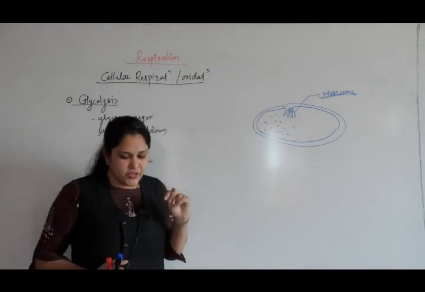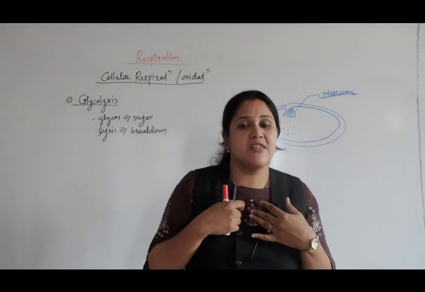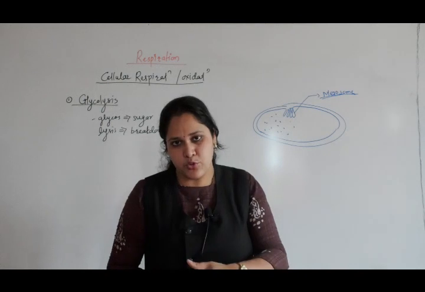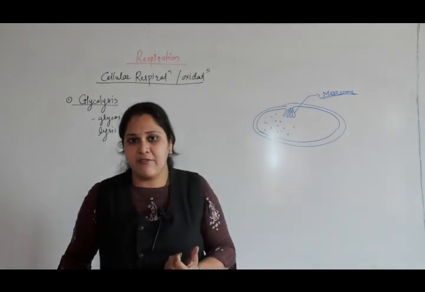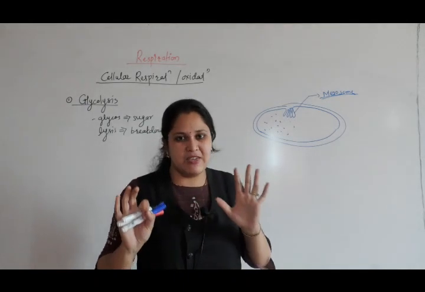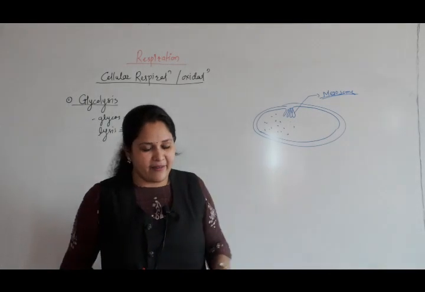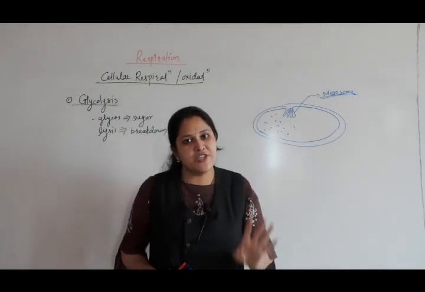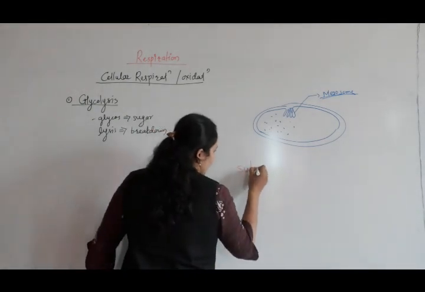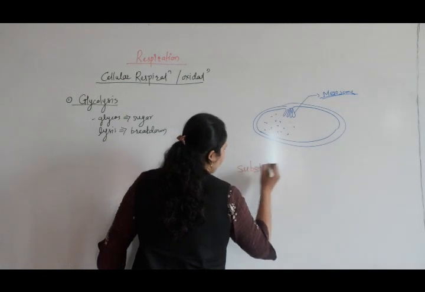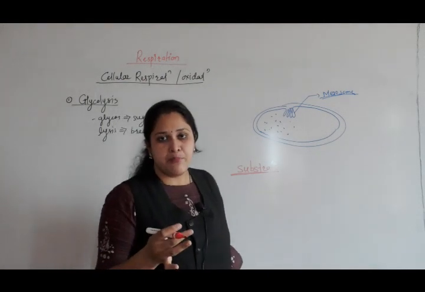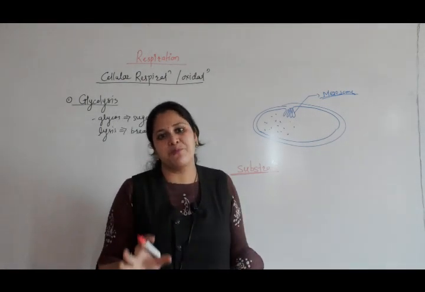Before this, one more point. Let's consider human beings. We are eating food, either from plant sources or animal sources. From that, what type of food material do we get? We are eating carbohydrates, we are eating proteins, we are eating fats. Yes, our basic food material. So right now we have three types of substrates available for respiration. Now, a substrate is any raw material which is available for respiration. So our carbohydrates, fats and proteins are called respiratory substrates.